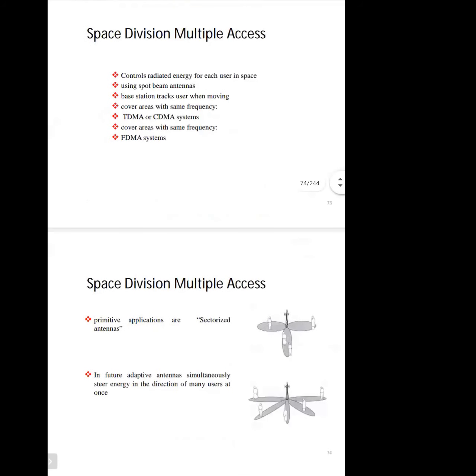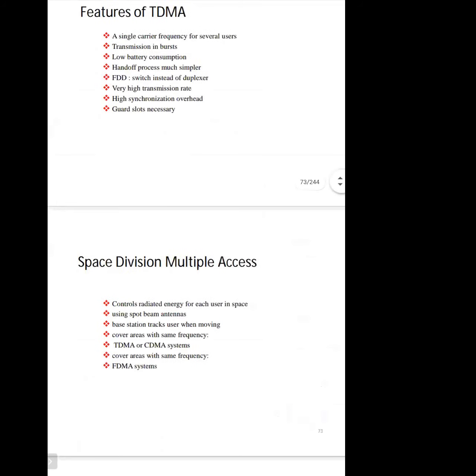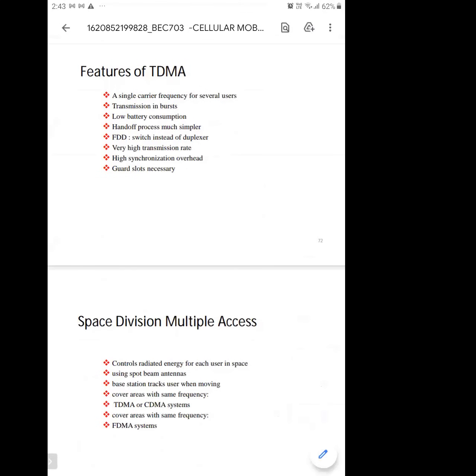So that's all regarding multiple access techniques. Is it clear to everyone? These techniques are clear?